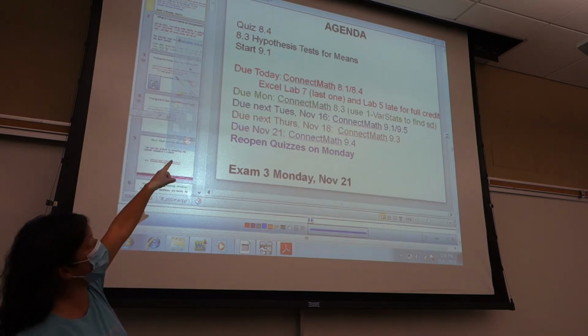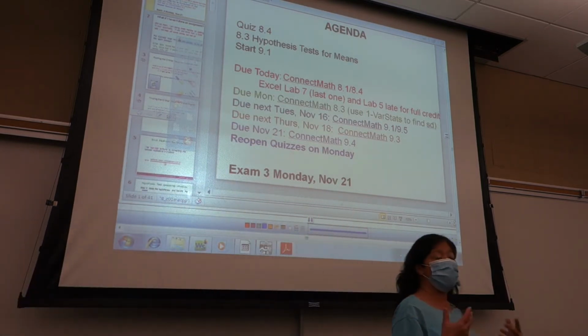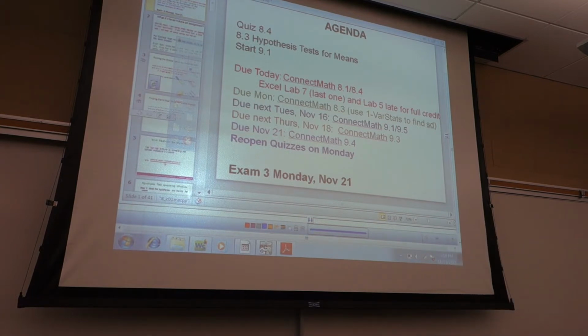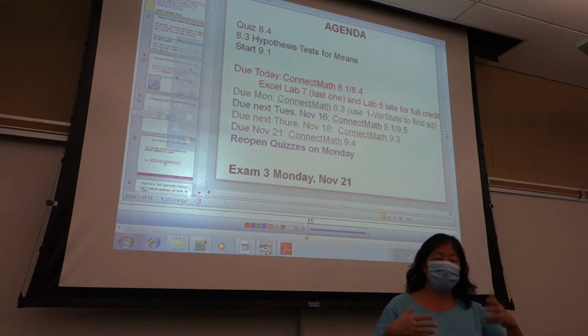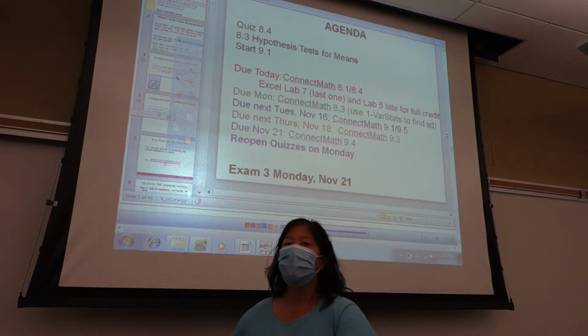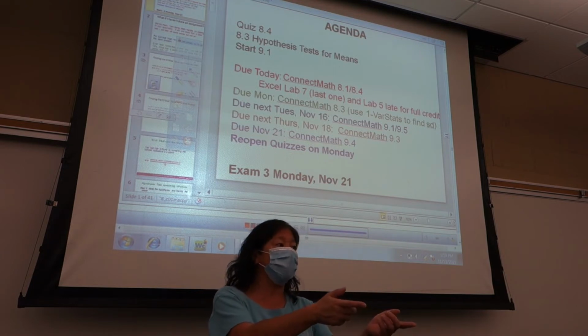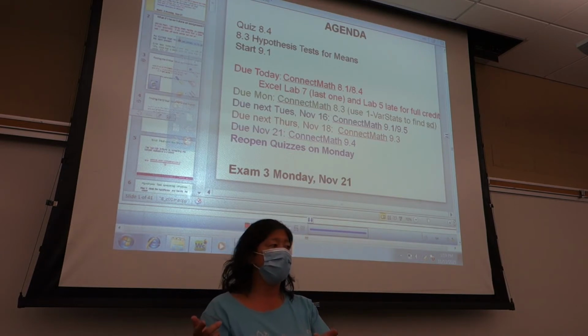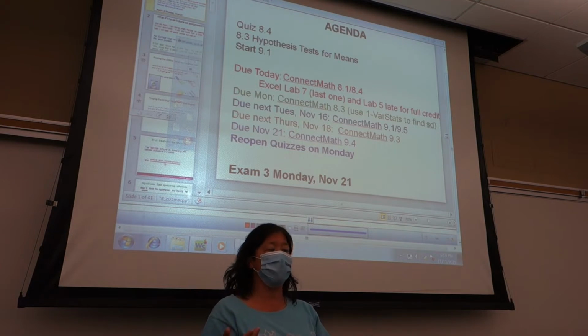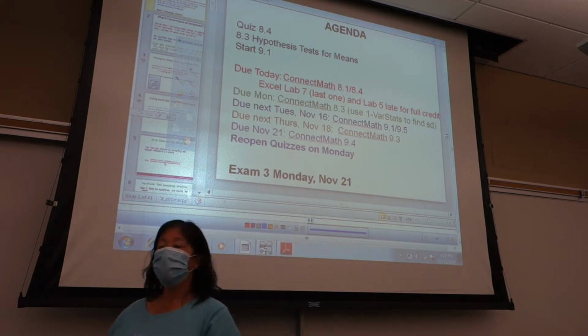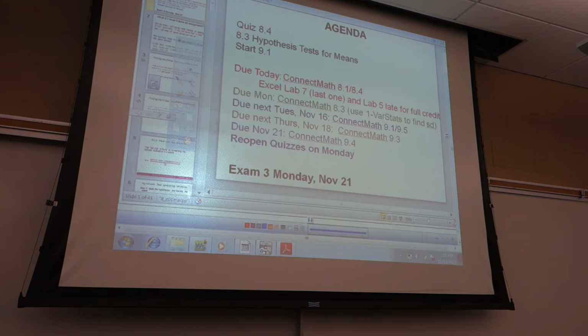Monday, you have Connect Math 8.3. Make sure that that's the means. Make sure that you use 1-bar stats on your calculator. You're going to be given numbers, given data. So here's a bunch of data. It expects you to find the mean and the standard deviation yourselves. So how do you find the mean and standard deviation from a bunch of data? Put them into list 1. Do stat calc 1-bar stats of list 1 only. Remember we did it last class? And that will give you your mean and your S, your X bar and your S. So make sure you do that for Connect Math 8.3.